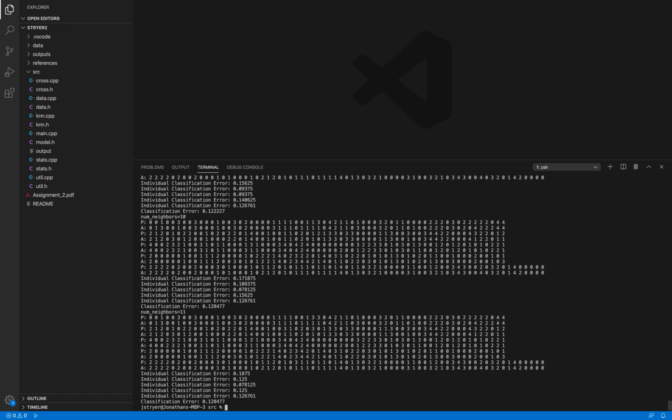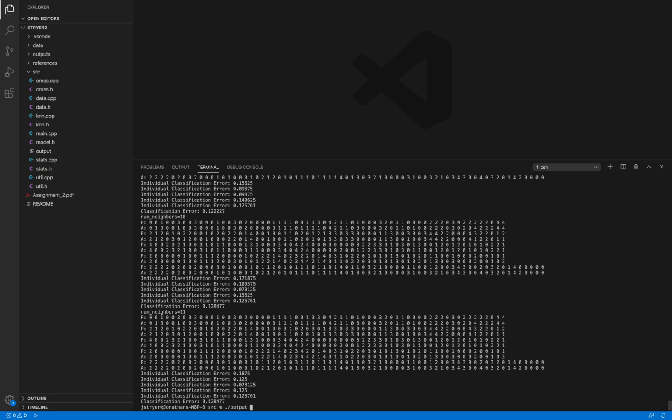I'm performing 5-fold cross-validation on the data set. I'll just use this one as an example. I'm actually running through where the number of neighbors equals 1 all the way up to 11. In this one, just as an example, this is num neighbors 11. These are the predictions and actuals for each of the 5 test folds as each test fold rotates. And then from the 5-fold cross-validation, these are our individual classification errors. We take all of these and average them out, and that's what we get right here for the classification error.